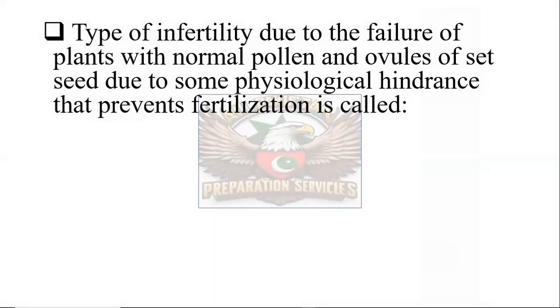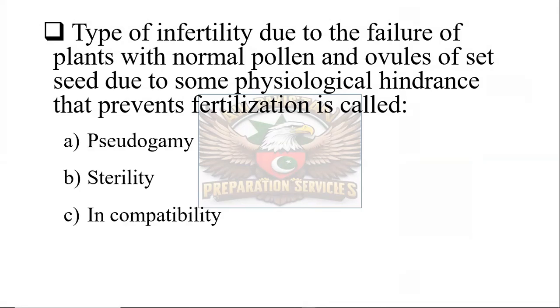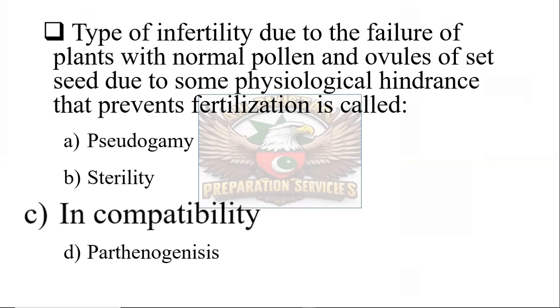Type of infertility due to the failure of plants with normal pollens and ovules to set seeds due to some physiological hindrance that prevents fertilization is called pseudogamy, sterility, incompatibility, or parthenogenesis. The correct one is incompatibility.